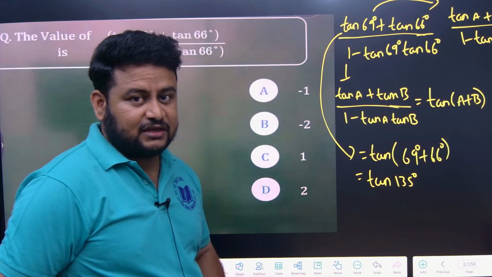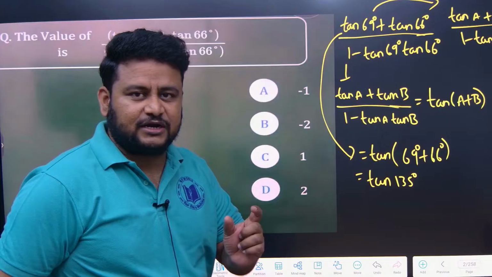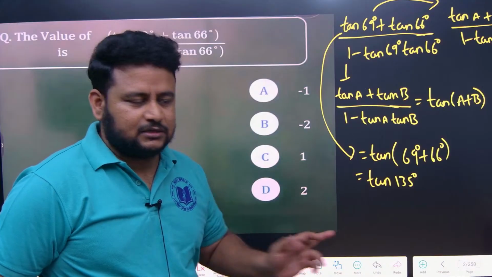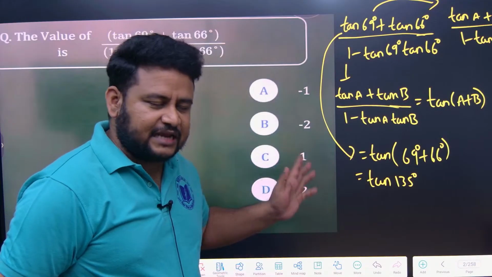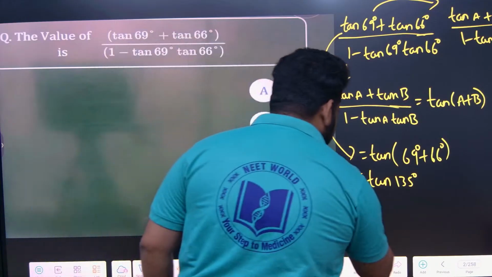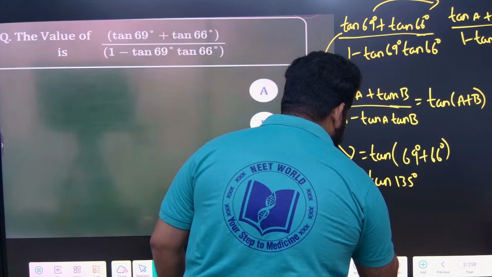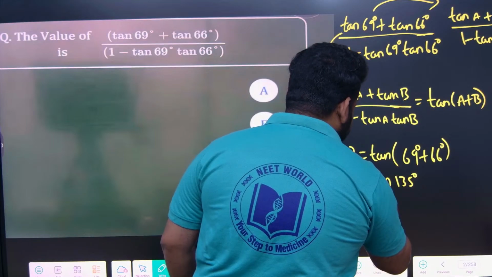Tan 135 degrees is in the second quadrant, that is, between 90 and 180. So which sign should I put? Tan is negative in the second quadrant, so this value will be minus. Now I can write tan 135 as what?